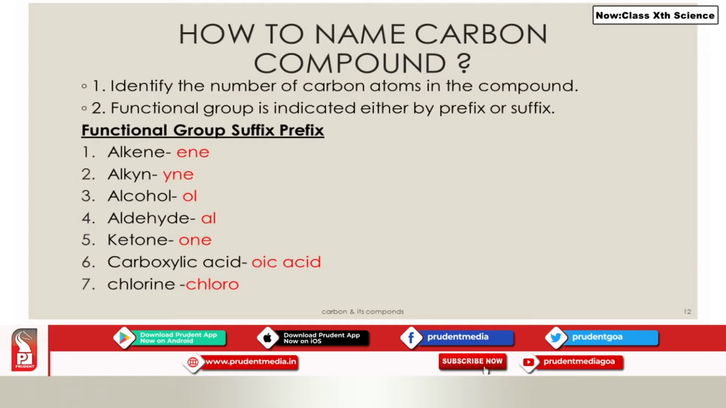So before we start writing, let us see the functional groups. What is the suffix for alkene? Ene. Suffix for alkyne is yne. For alcohol is ol. Aldehyde is al. Ketone is one, carboxylic acid is oic acid, and chlorine is said as chloro, which is a prefix.